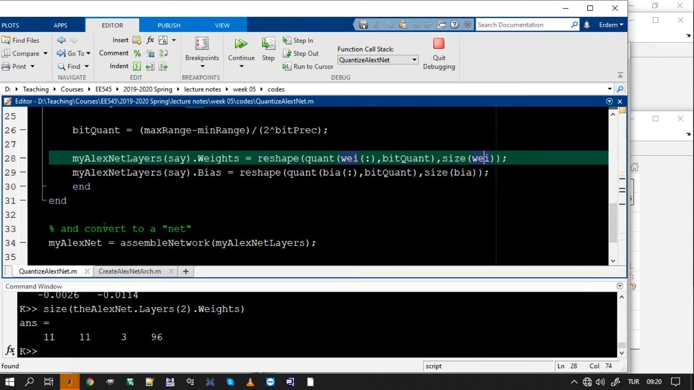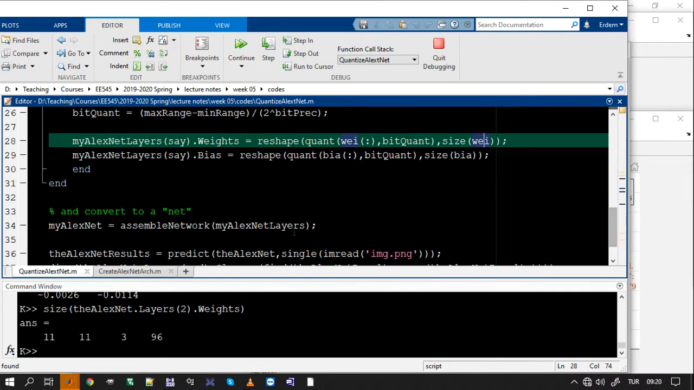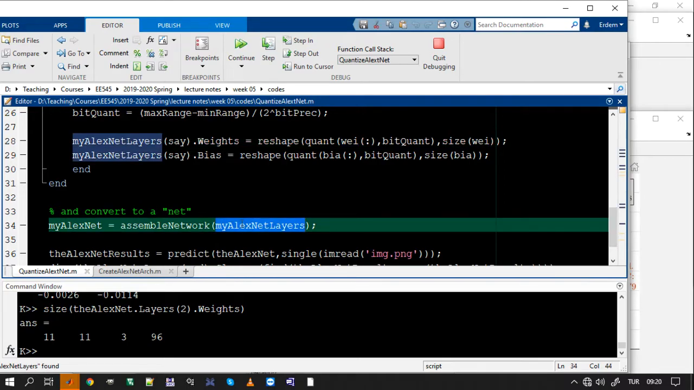But while I was transferring it, I quantized them to 8-bit precision. Now I use this command, assemble network, because this is a layer graph structure. There are structures in the MATLAB Deep Learning Toolbox that you have to learn. You cannot train this structure or predict with this structure. You cannot make a forward run on the layer graph. You have to convert it to a parent structure, which is called the network structure.